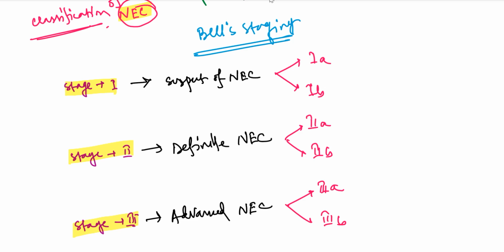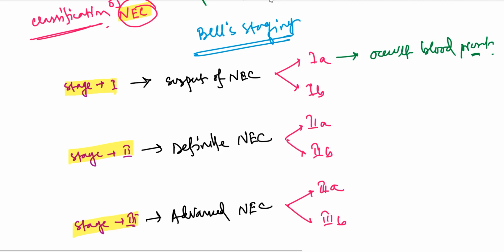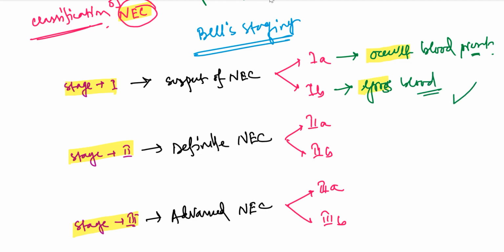What is stage 1A? When there is only occult blood present in the stool, no gross blood, then we call it stage 1A. What is stage 1B? When there is gross blood present in the stool.